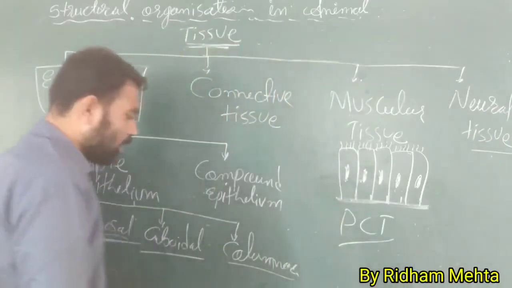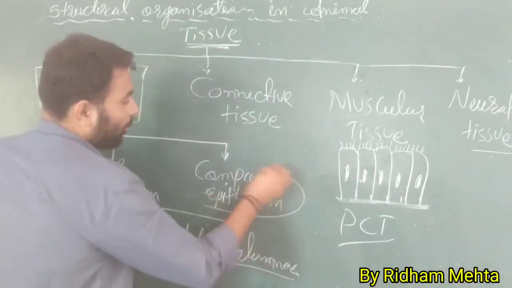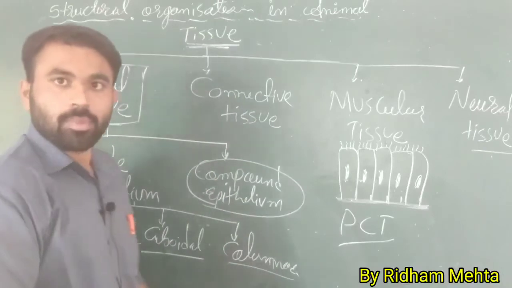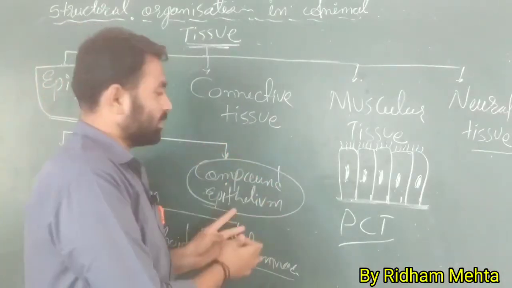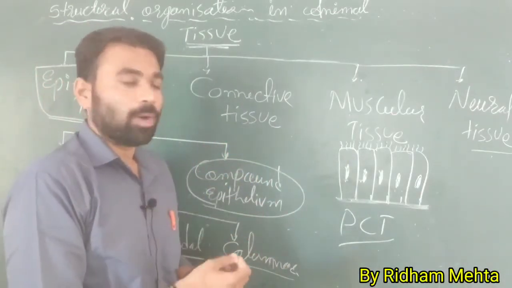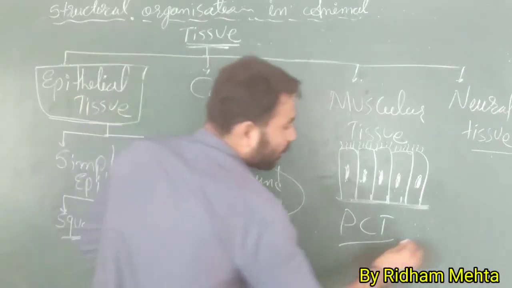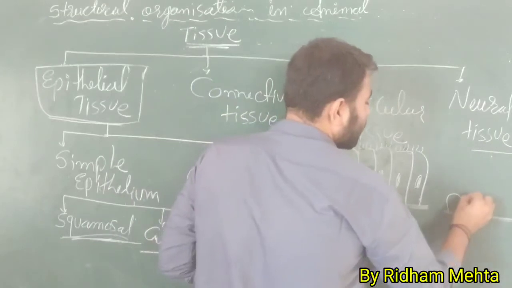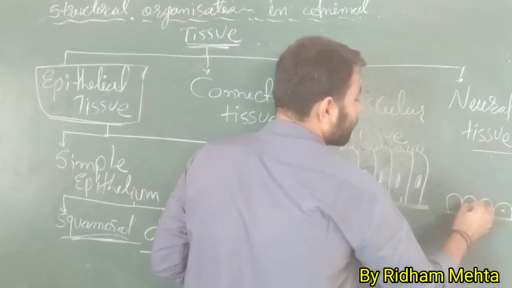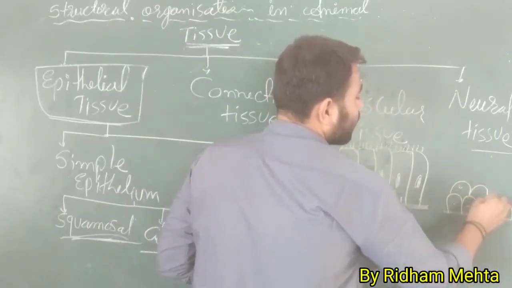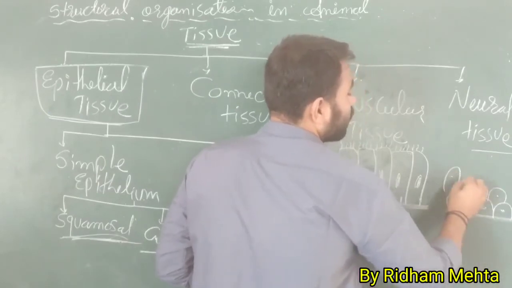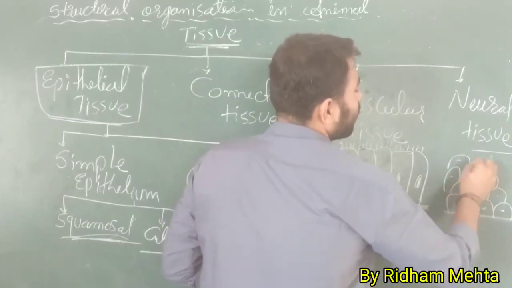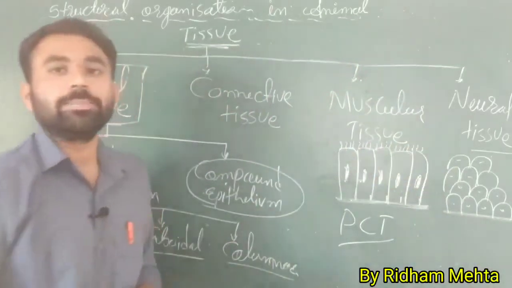Now the compound epithelium. Okay, so here the simple epithelium is clear. Now compound epithelium. As I say कि compound epithelium, for an example I am drawing here. So compound epithelium के अंदर there are different layers of cells. यहाँ पे दूसरा layer हो गया, then third layer हो गया, then fourth layer हो गया. वैसे there are multiple layers there.